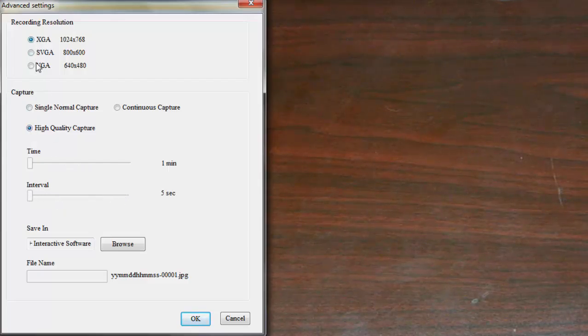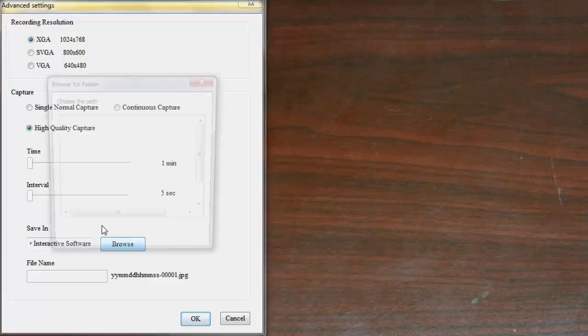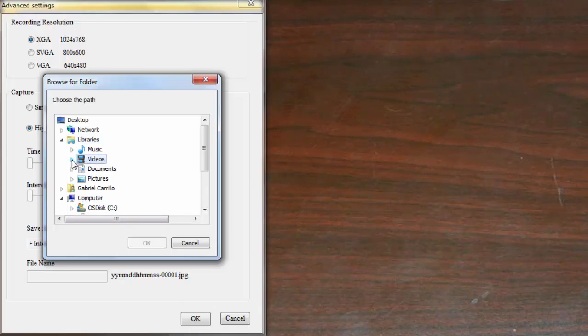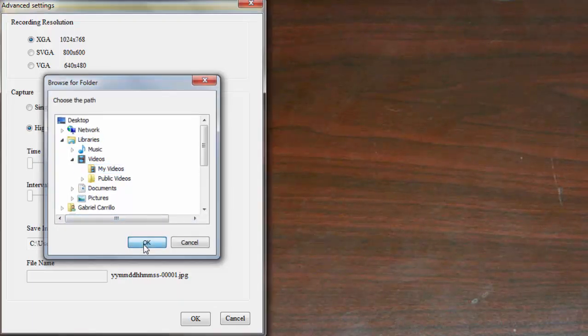And then whenever you record or take captures, where do you want them to be saved? I'm going to go ahead and change this right now to my videos. So I'm going to go ahead and put them in my videos for default.